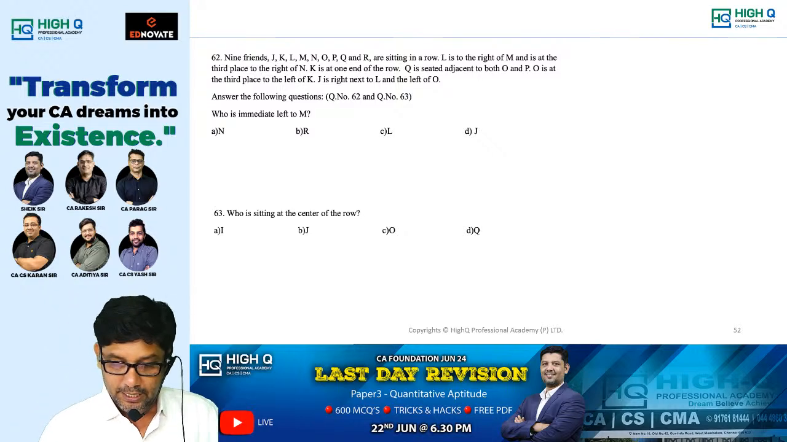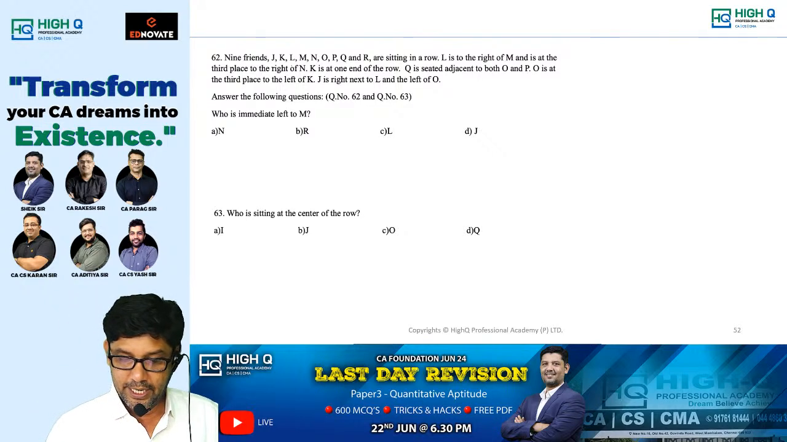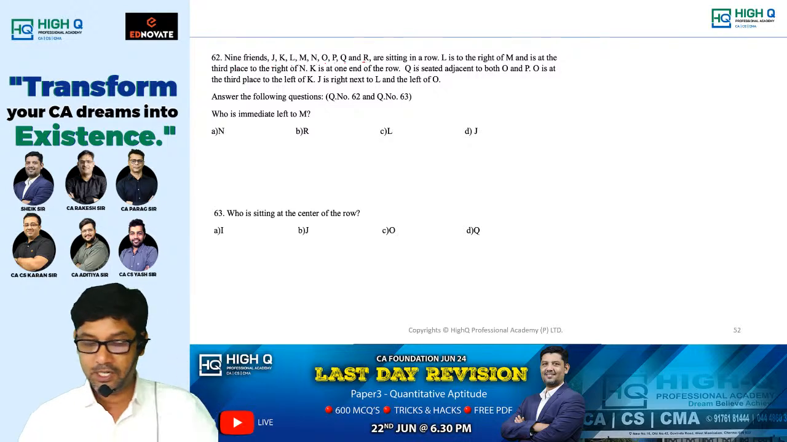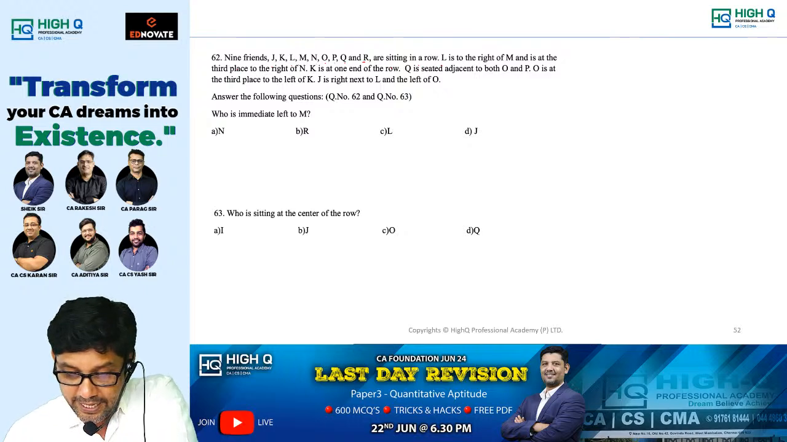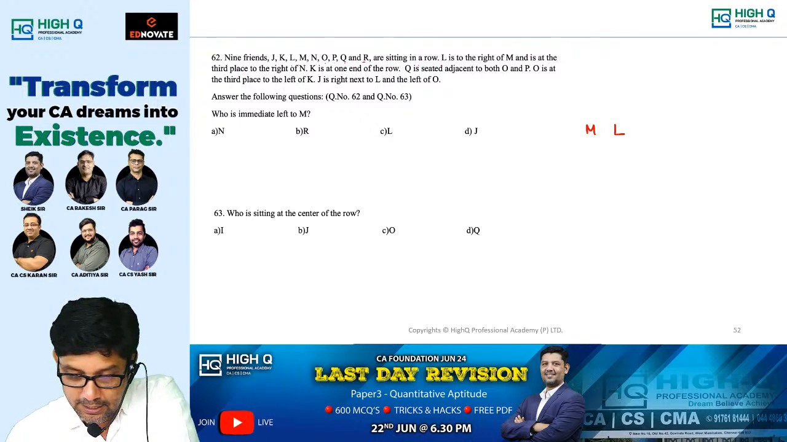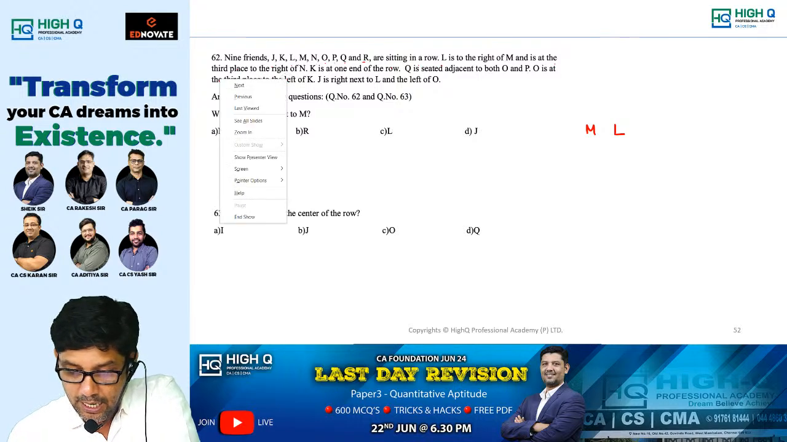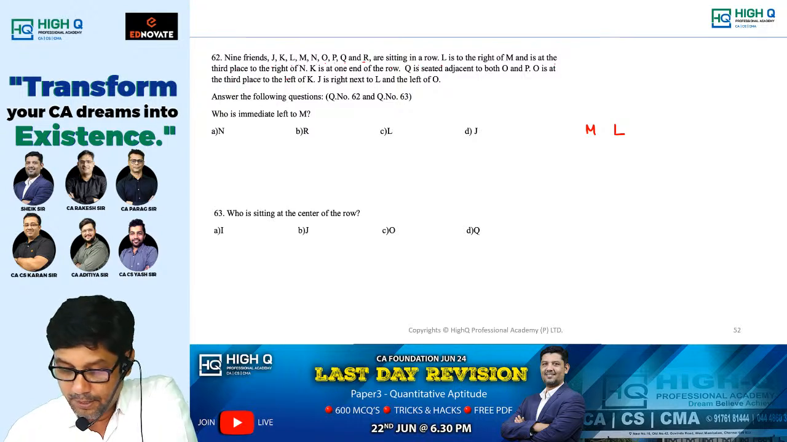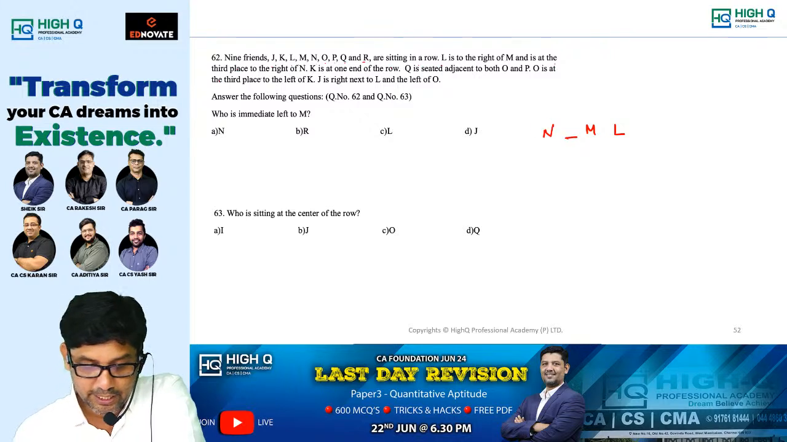Next, 9 friends, J, K, L, M, N, O, P, Q and R are sitting in a row. So total 9 friends. 9 arrangement, you need to be very careful. L is to the right of M. And L is at the third place to the right of N. Am I right, my dear?